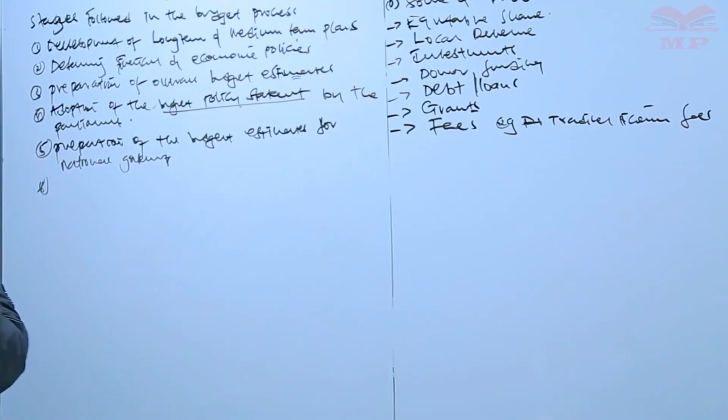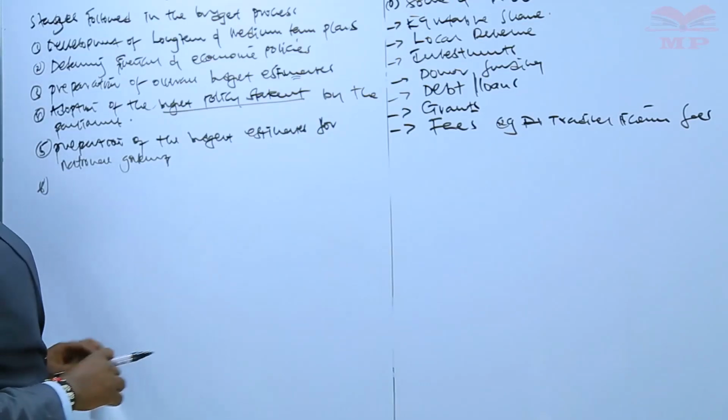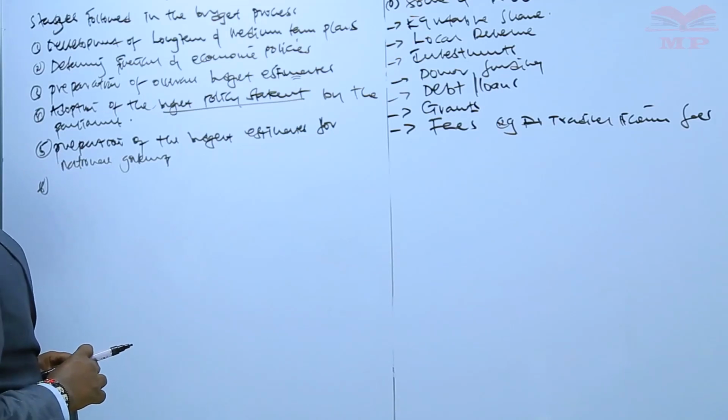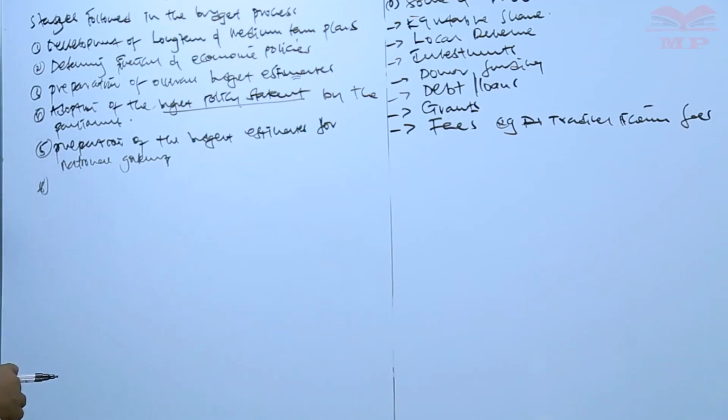Then, after we prepare the estimates for the national government, we submit the estimates to parliament.